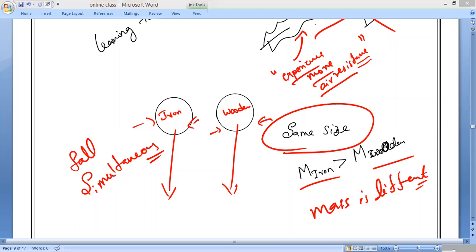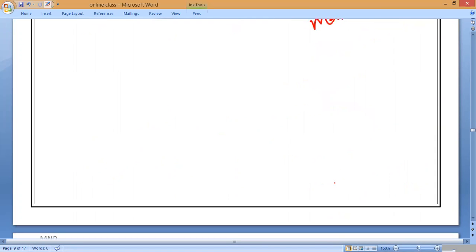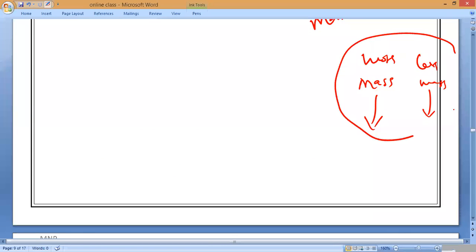So what is the theory we used to study before, Hari? More mass will fall faster and less mass will fall later, slower. This theory was given by Mr. Aristotle. How many of you know Aristotle? You might have heard in history.